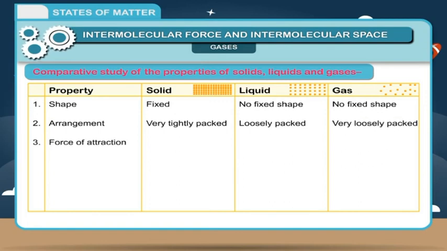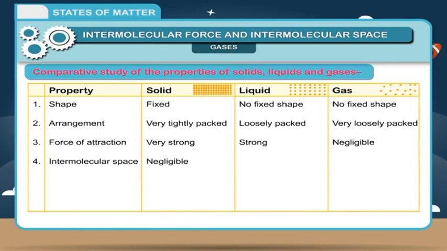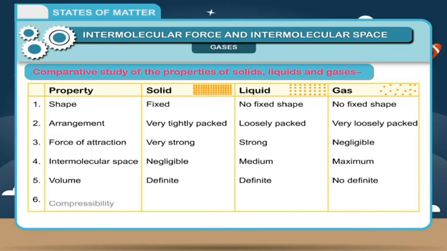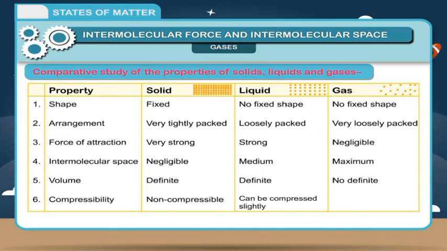Force of attraction: very strong, strong, negligible. 4. Intermolecular space: negligible, medium, maximum. 5. Volume: definite, definite, not definite. 6. Compressibility: non-compressible, can be compressed slightly, can be compressed easily.